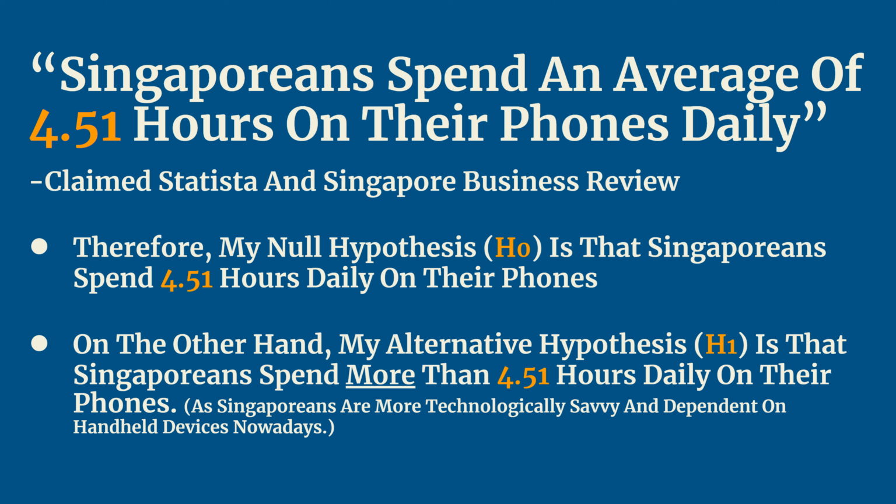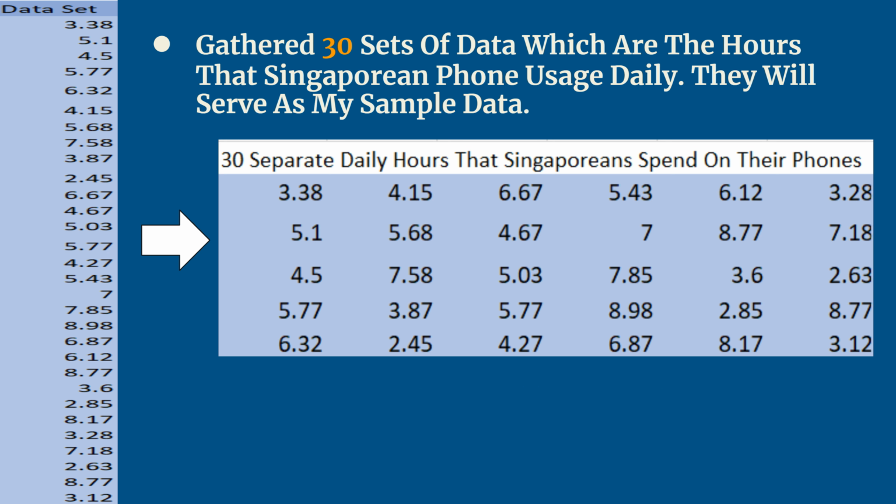On the other hand, my alternative hypothesis, H1, is that Singaporeans spend more than 4.51 hours using their phones daily. I chose the alternative hypothesis as I believe that people are more technologically savvy and dependent on handheld devices nowadays. To test my hypotheses, I gathered data from 30 Singaporeans and organized it in Excel to facilitate further calculations. This shall serve as our sample data.